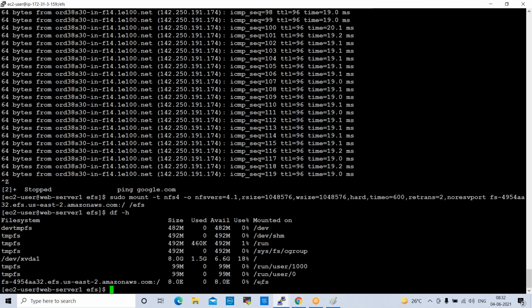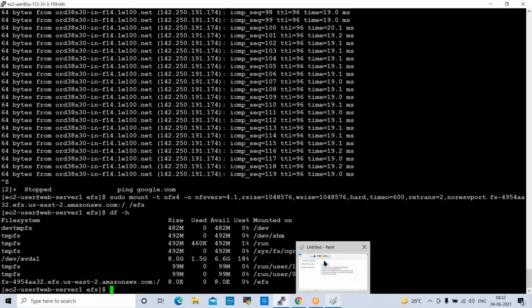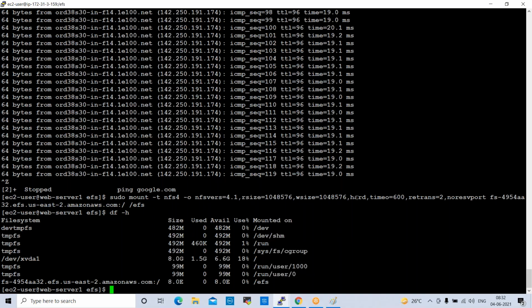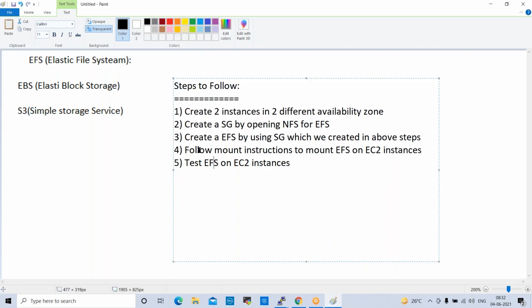Now it is mounted, right? So this EFS folder is mounted on both availability zones, on both the servers. Now we can share the files between two different availability zones. Web server 1 is in availability zone 2A, web server 2 is in availability zone 2B, right? So between these two instances, we can share the files. So till now we have completed the fourth step, mounting also we have completed.